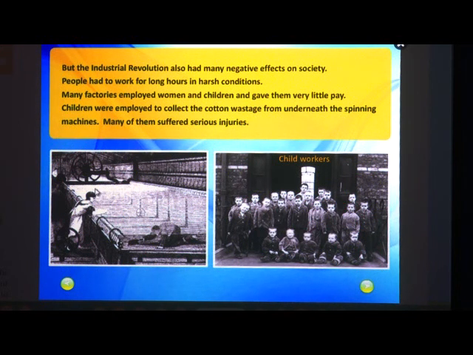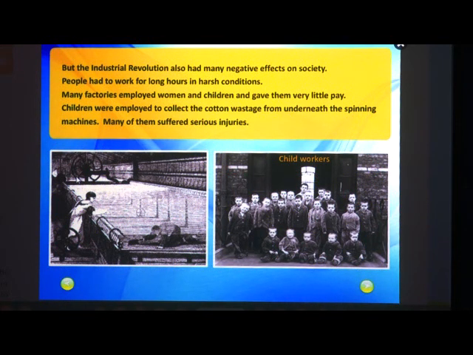So, with this industrial revolution, everything has a positive as well as a negative part, means it has an advantage and also a disadvantage. Though it had a lot of advantages, disadvantages were also there. So, what were those disadvantages? The women and children were made to work in those factories and they were paid very little, less than the work they were doing. Okay?